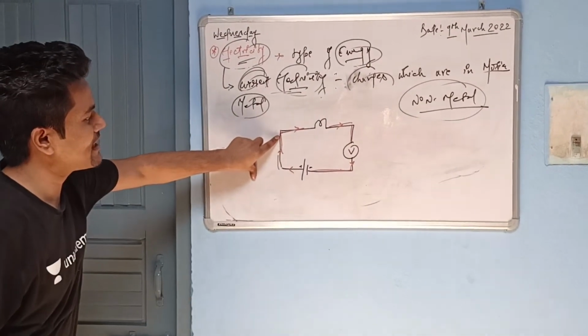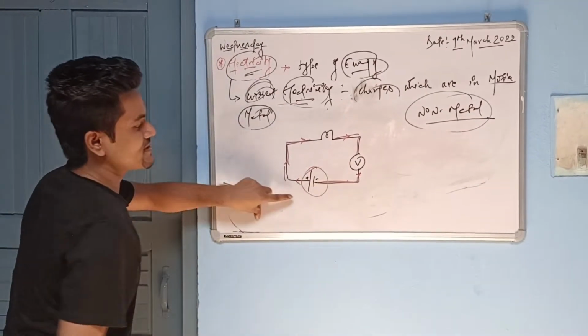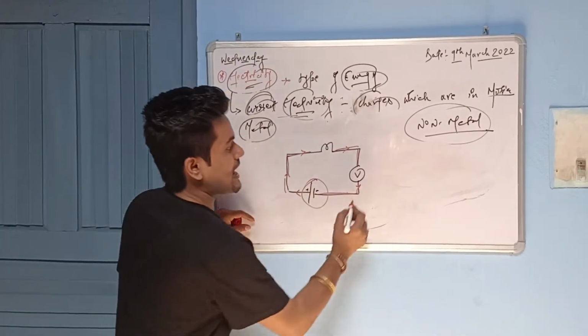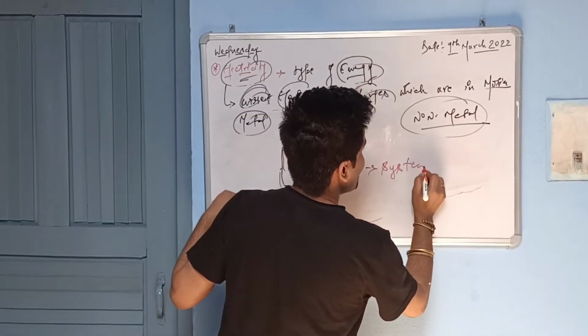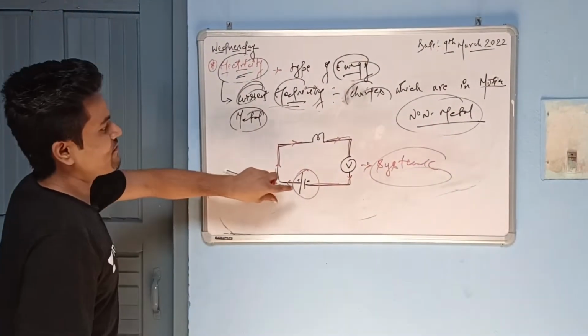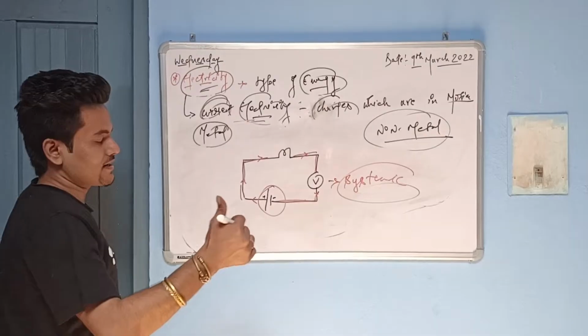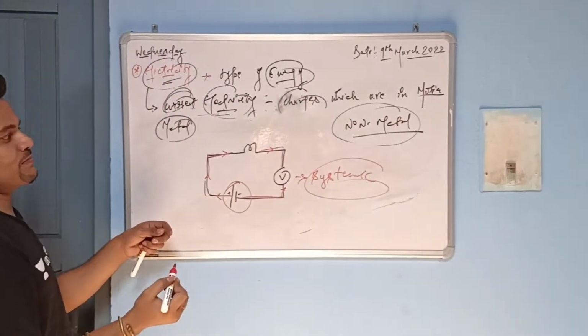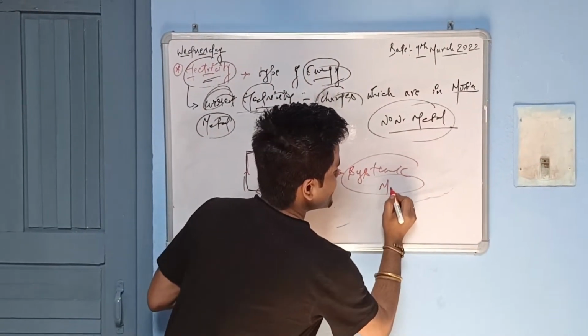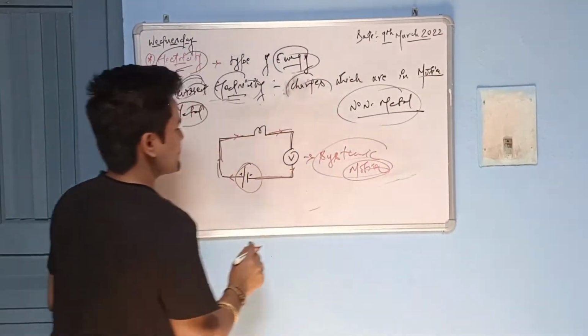If any metallic wire is connected with the cell, then the electrons will have a proper systematic motion, a proper pattern, when we add a cell.